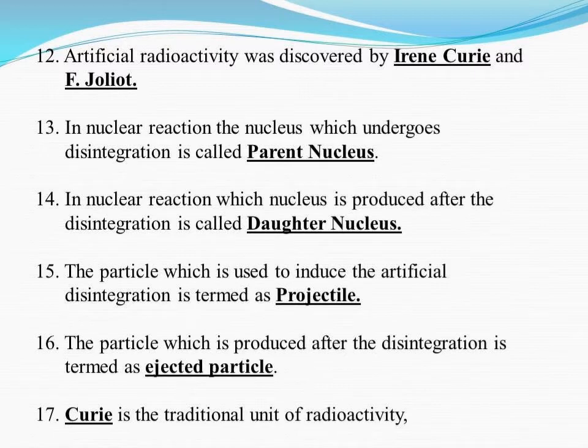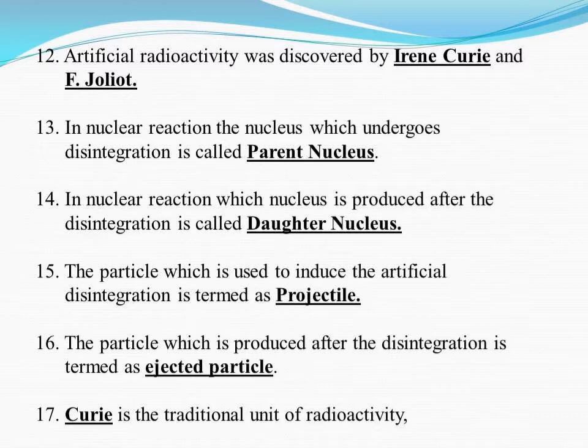The particle which is used to induce the artificial disintegration in a nuclear reaction is termed the projectile. The particle which is produced after the disintegration in a nuclear reaction is termed the ejected particle.